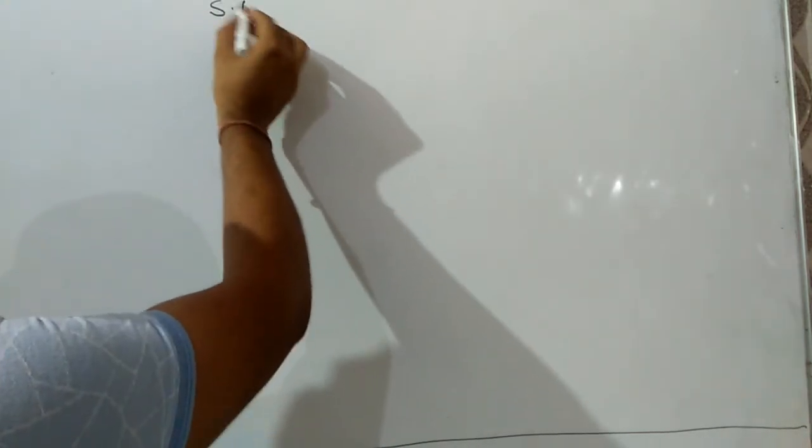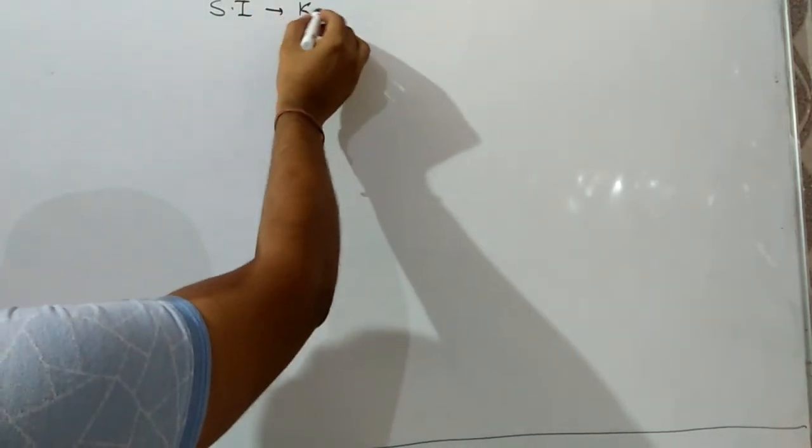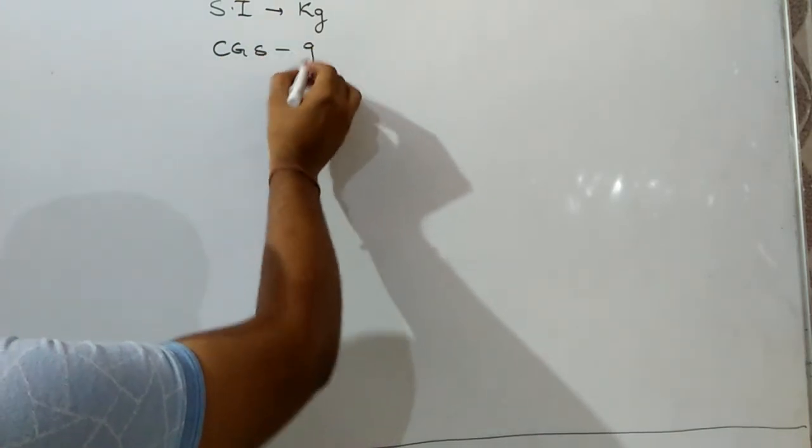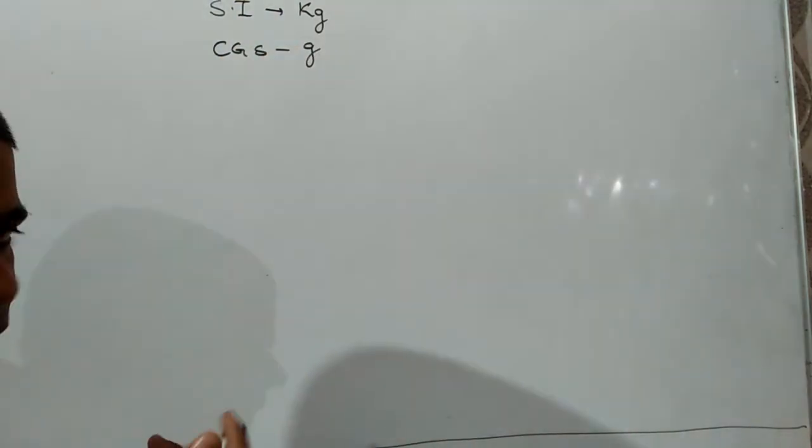SI unit will be kilogram and CGS unit will be gram.